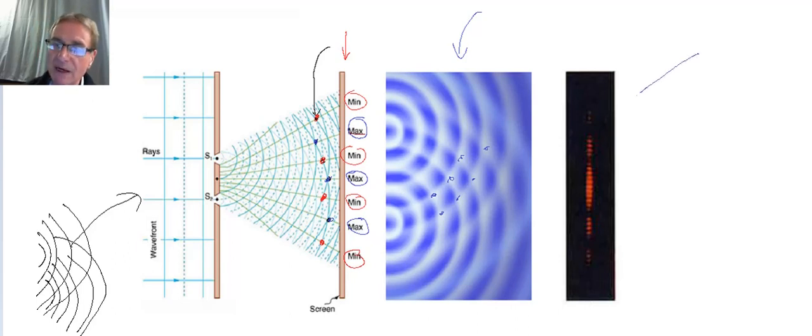Over on the very right-hand side, what we have is a diagram that you would see if you took something called a diffraction grating, and a diffraction grating is really nothing more than what we have on the left-hand side of the screen, but it's got more than two openings. It typically has thousands of openings, but it does the same thing. It allows light through, and these light waves are going to interfere with each other.